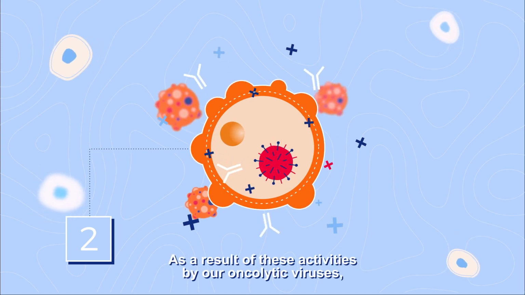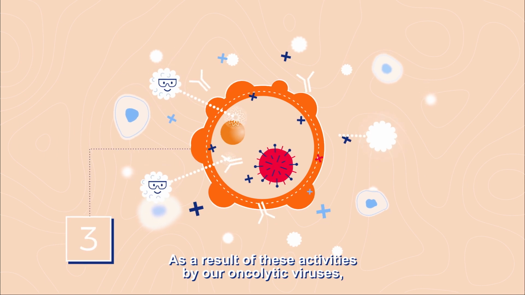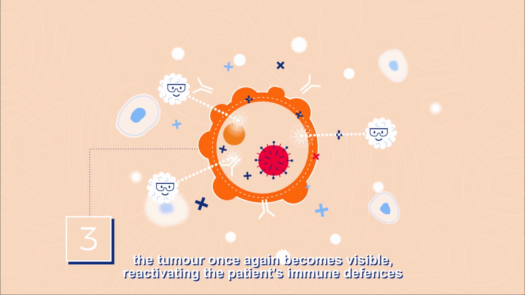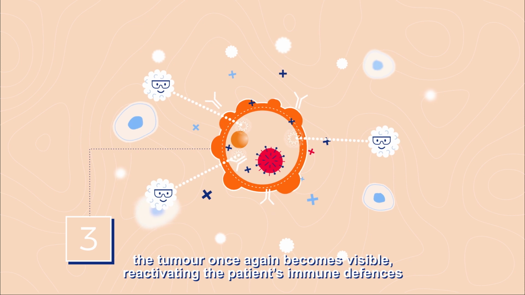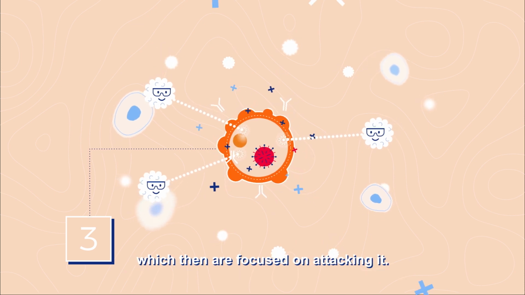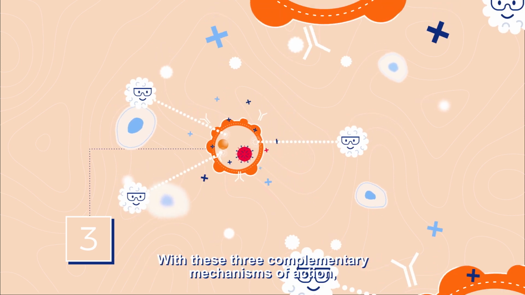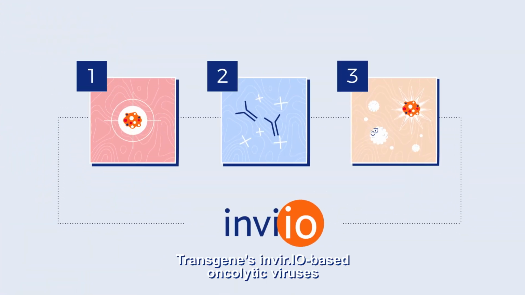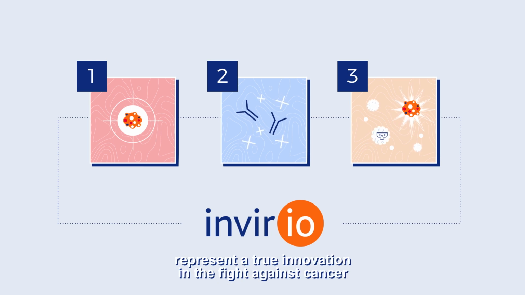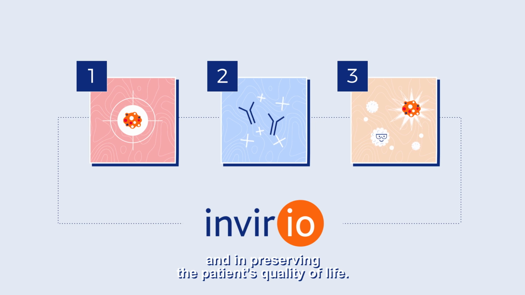As a result of these activities by our oncolytic viruses, the tumor once again becomes visible, reactivating the patient's immune defenses, which then are focused on attacking it. With these three complementary mechanisms of action, Transgene's InVir.io-based oncolytic viruses represent a true innovation in the fight against cancer and in preserving the patient's quality of life.